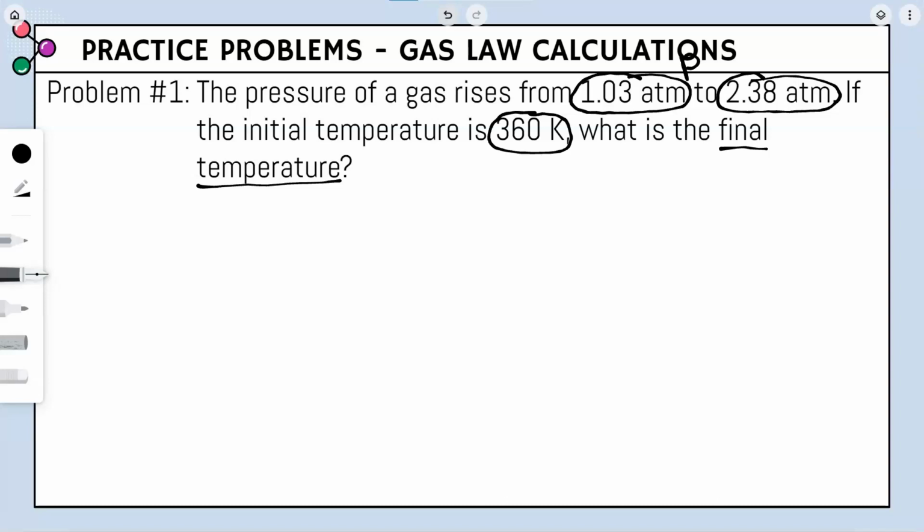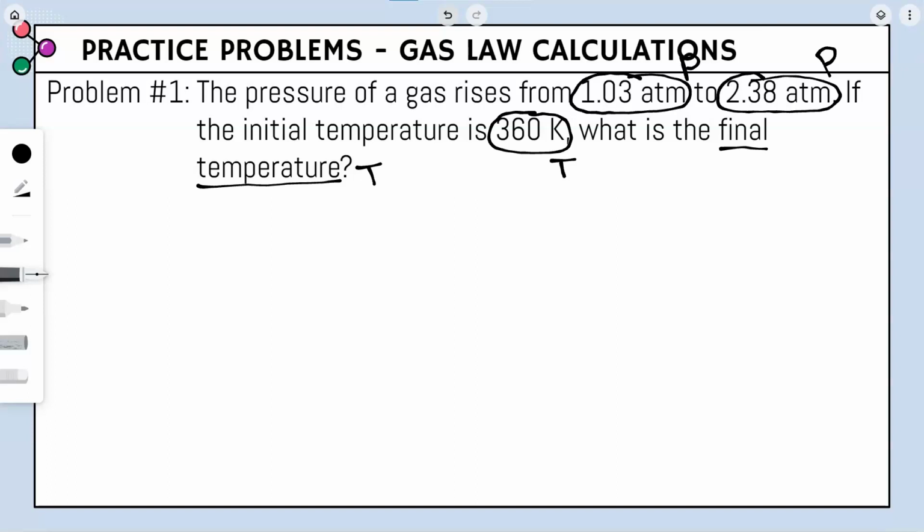2.38 atm. Atm is also a unit for pressure, so we have variable P. Now 360 K, K is temperature, so this is going to be variable T. And the problem is asking us the final temperature. We know temperature is T.